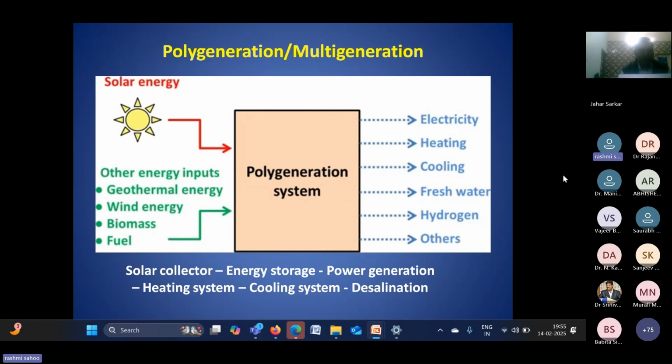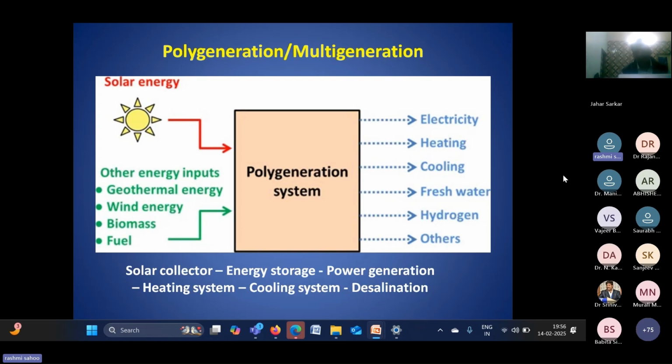Okay, so this is in general the overview of the polygeneration system. It may be solar based. This is a very general representation of the polygeneration system. We can use any energy source, maybe solar energy or other renewable energy. But ultimately we need more than one output.